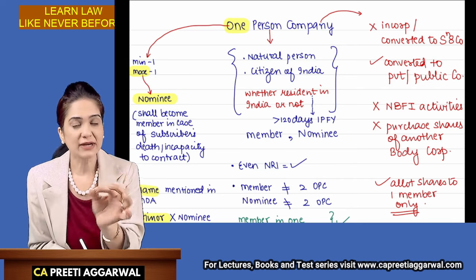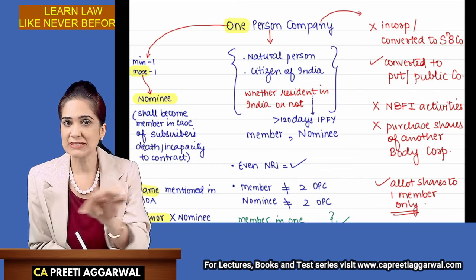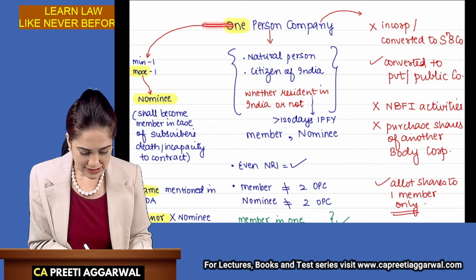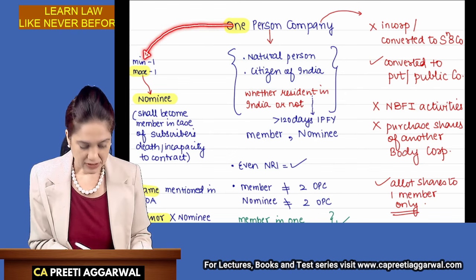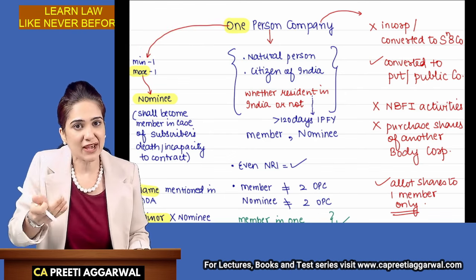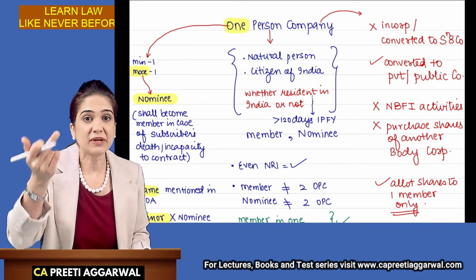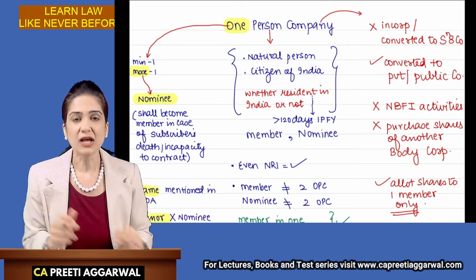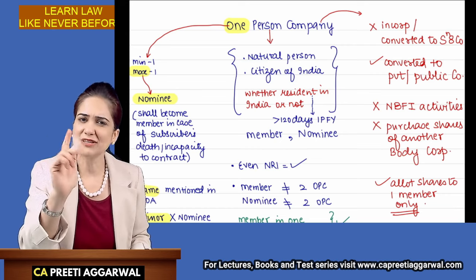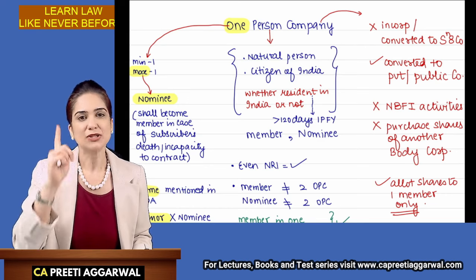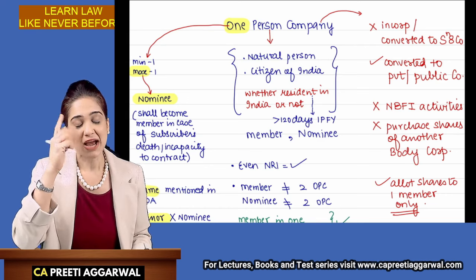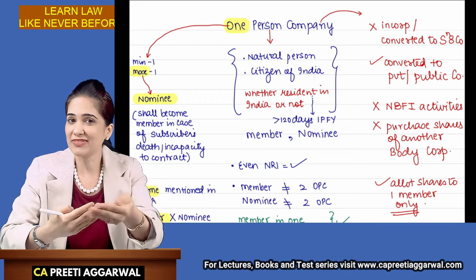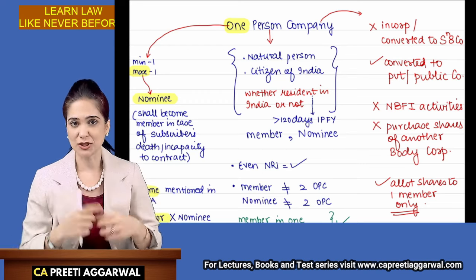I want you to know that so that you will be able to convert this into an answer. Please note, students, just one sentence needs to be memorized. The next sentence can be framed on the basis of the previous sentence. I will teach you how to make the entire answer by writing and memorizing just one sentence. Okay, so just one sentence needs to be memorized, and with the help of that sentence, you can frame the next sentence, and the entire answer will be framed. So pay attention to the note.